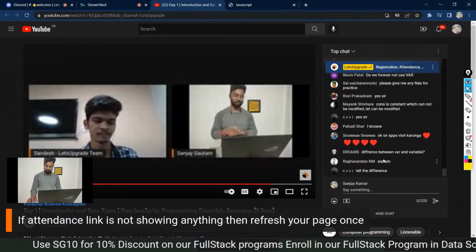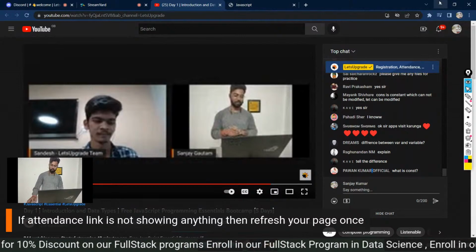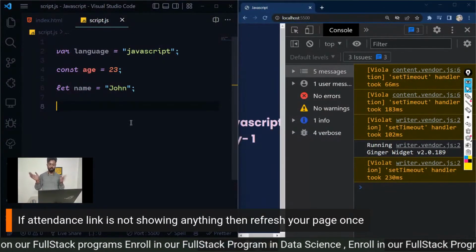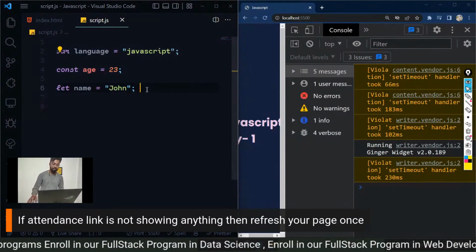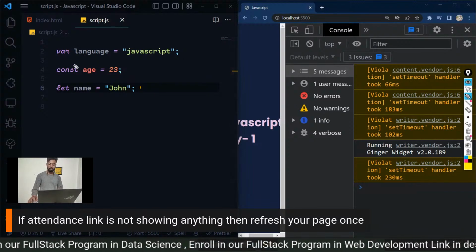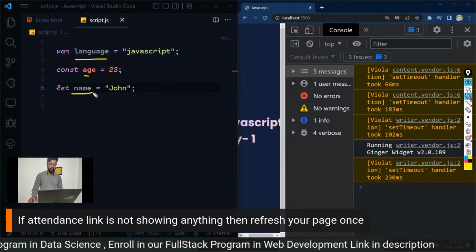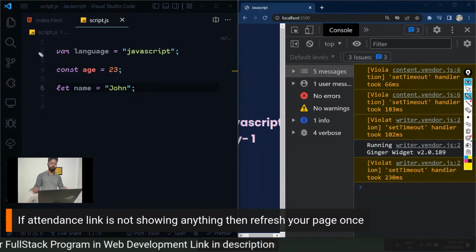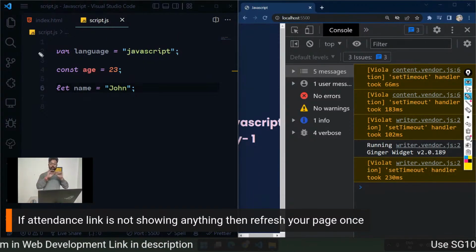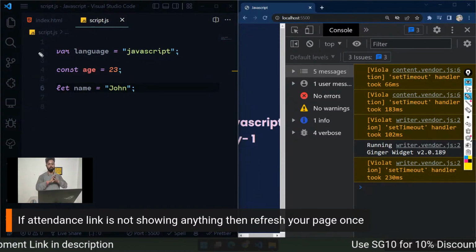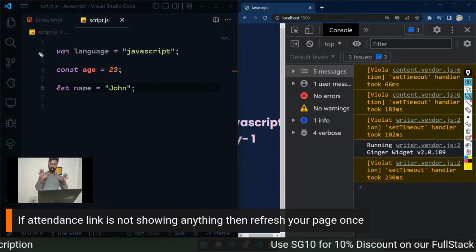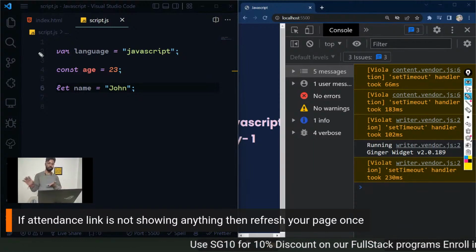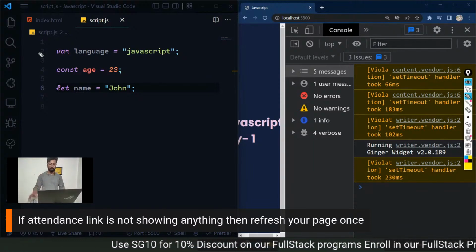Difference between the variables, okay, explain. Let me tell you the difference, that's it. People want the difference, I will tell you the difference. By the way, what are variables? Variables are these things. And to create a variable, this is the syntax. It's like a rule to say something. Like in English, we have a proper way to say something. Exactly similarly, we have some rules to follow in a programming language.